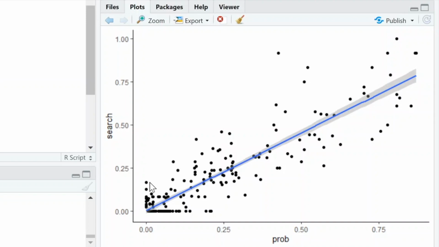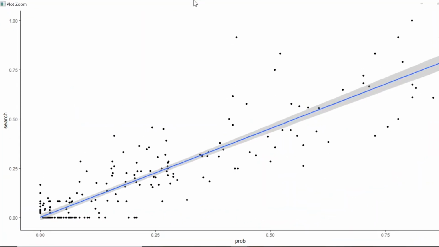We have a lot of zero values for both, right? So here, this vertical line here, that's when the probabilistic method said that it is somewhere close to 0. And actually, let me zoom in here so we can see it a little bit better. So when the probabilistic method said it was estimating 0 burns there, it actually turned out that it was not.